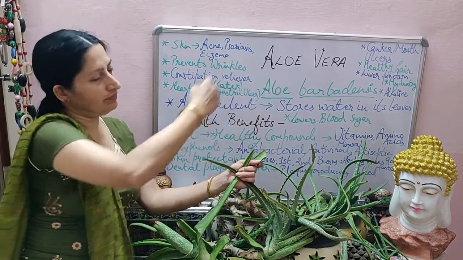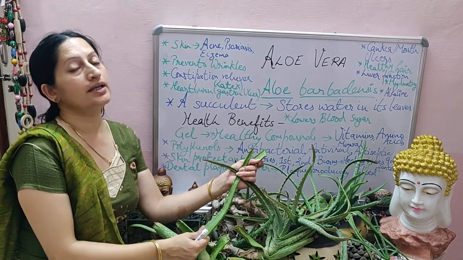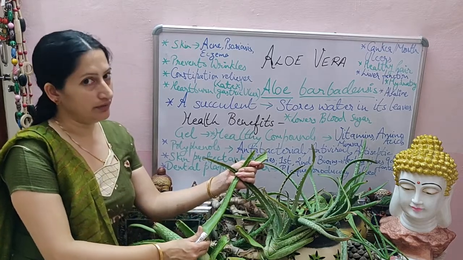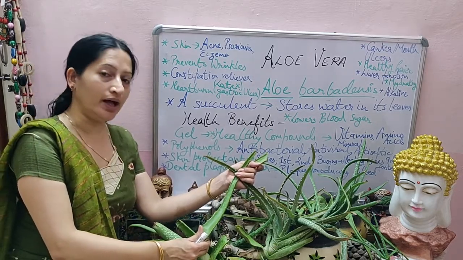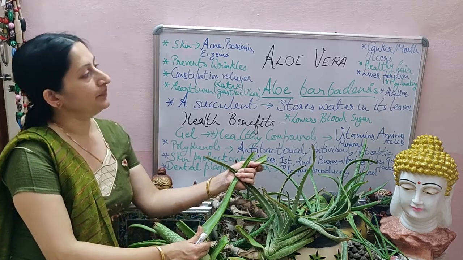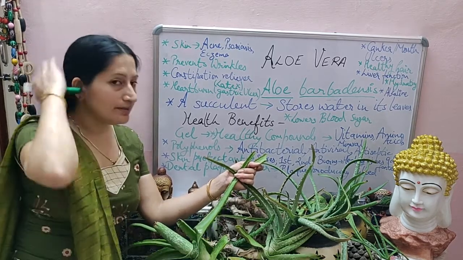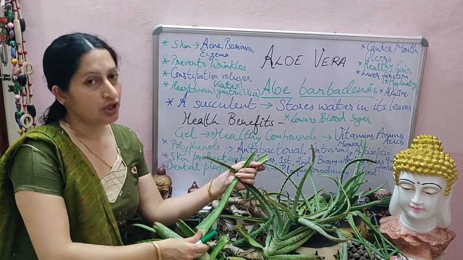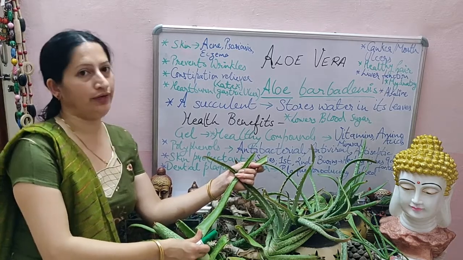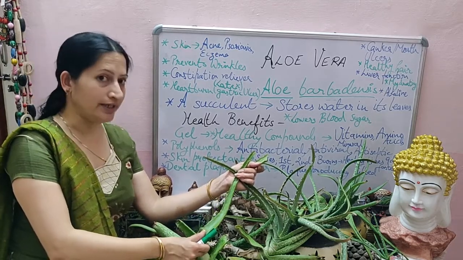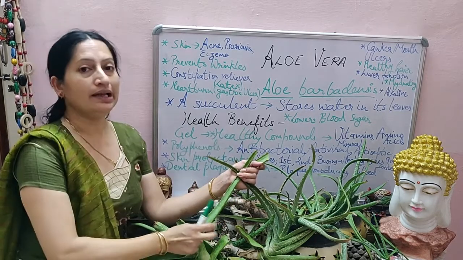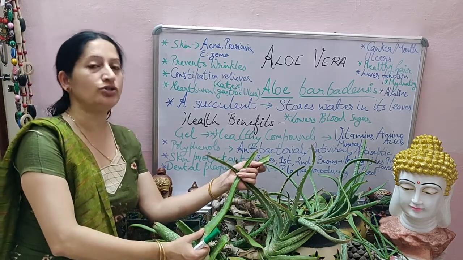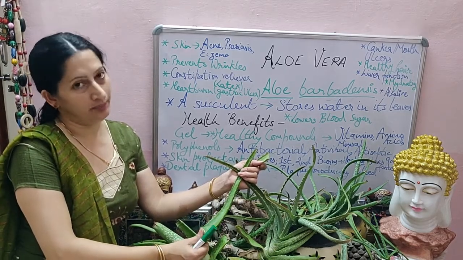Then other relief given by aloe vera is that it helps in relieving canker of the mouth. Mouth ulcers are relieved by application of this aloe vera in the mouth for about 1 week. Then healthy hair. It helps in proper growth of the hair, because it provides us many minerals and vitamins. Biotin, which is required for growth of hair, is provided by aloe vera. Then it helps in liver function. It helps in hydrating our body. When hydration is there, naturally the liver will function properly.